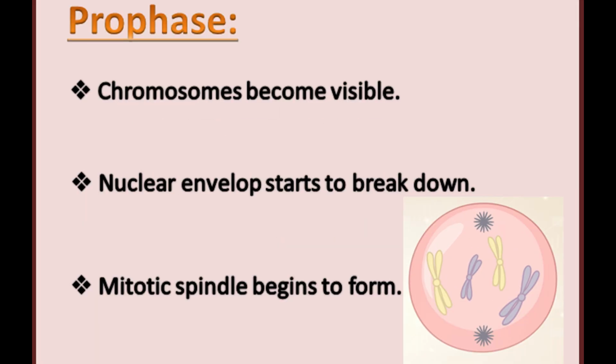Prophase. This is typically the largest phase of mitosis. During this phase, long and tangled duplicated chromosomes begin to condense and become visible. The nuclear envelope starts to break down. Mitotic spindles begin to form. Mitotic spindles are the structures that help in separating chromosomes.